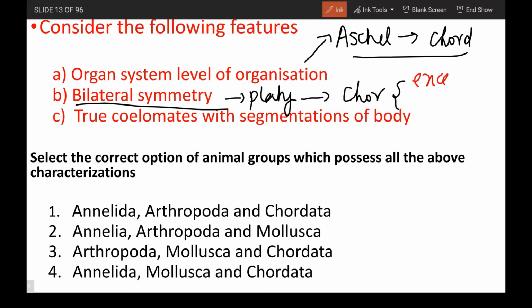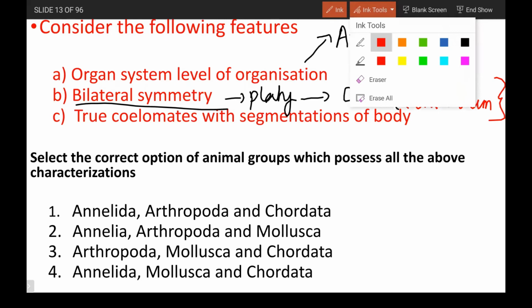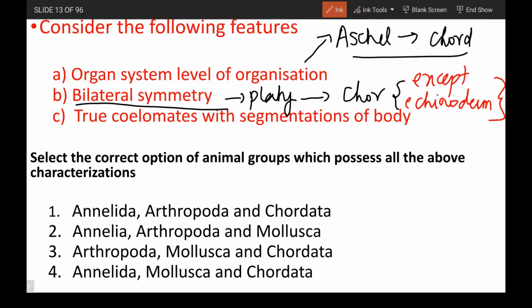So except Echinodermata, everything is going to be bilaterally symmetrical, because Echinodermata is going to be radially symmetrical. True coelomates with segmentation of the body. If you take Porifera, Cnidaria, Ctenophora, the Platyhelminthes are all acoelomates. Aschelminthes is a pseudocoelomate. So your true coelom starts with annelids only.